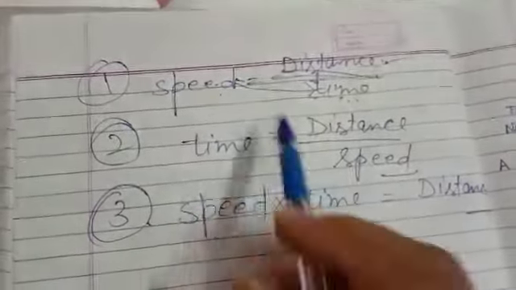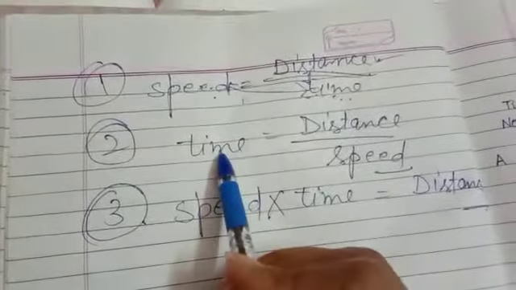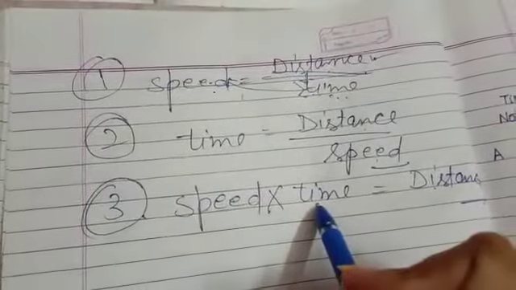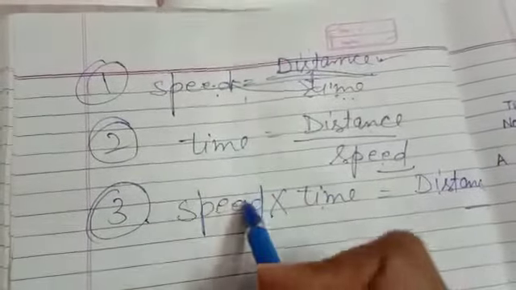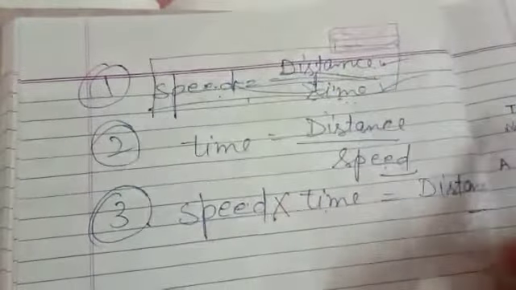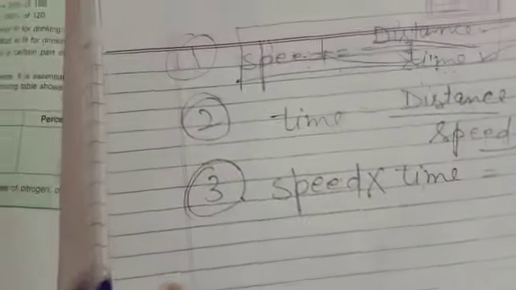Right? So speed is equal to distance over time, time is equal to distance over speed, and distance is equal to speed into time. Another two formulas we have made from this formula. So you need to remember only this formula, the others you will do automatically.